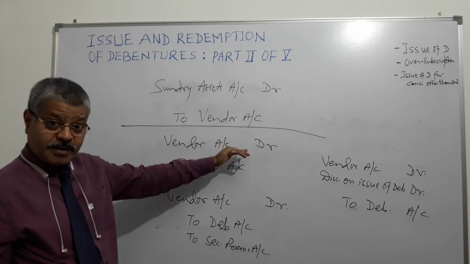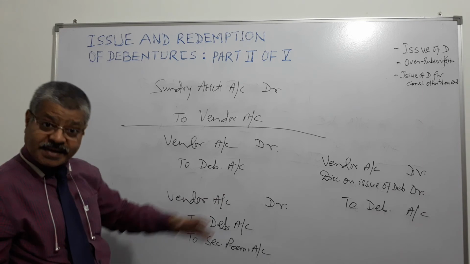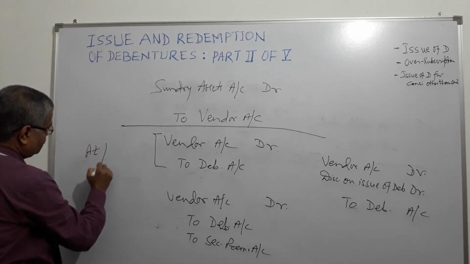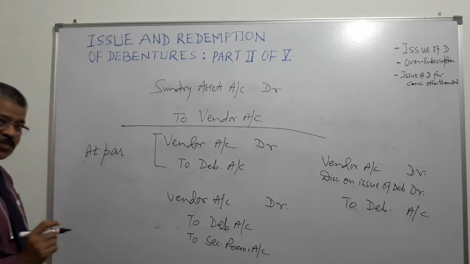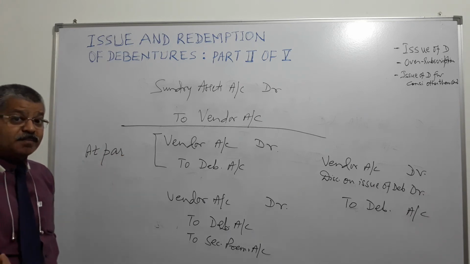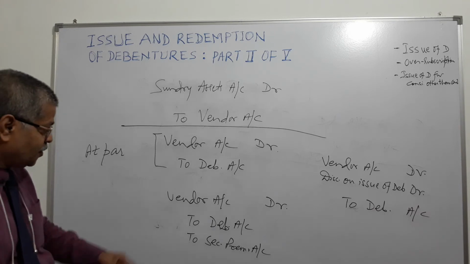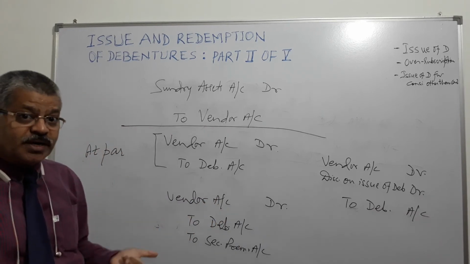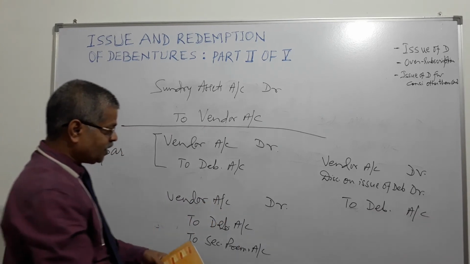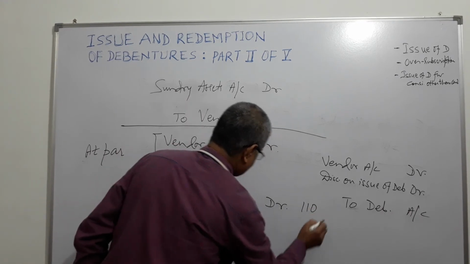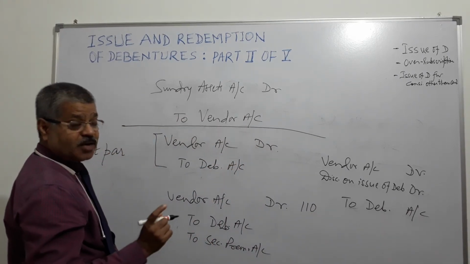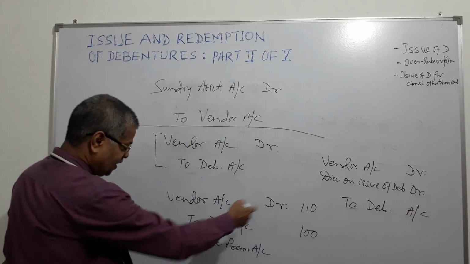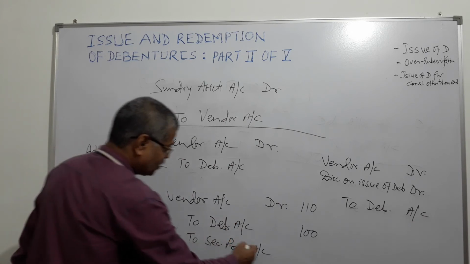So vendor account will be debited and debenture account will be credited. This is at par. And in case of premium, if it is issued at premium to the vendor, vendor account will be debited. Suppose 100 rupee debenture being issued at 110 rupees. So vendor account will be debited by 110 rupees. Debenture is of face value 100 rupees. So 100 rupees will be credited to debenture account and the remaining 10 rupees of premium will be credited to securities premium account.